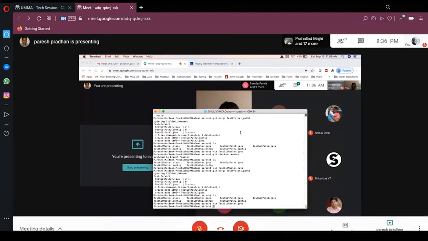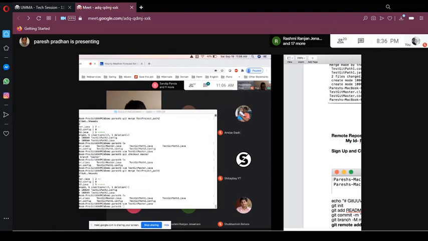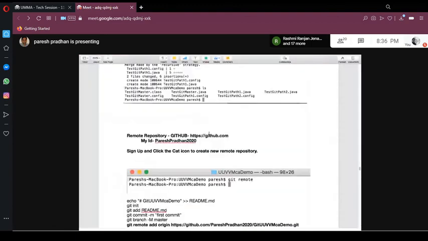So this is what I covered till now for the local repository. Now let's go to the remote repository. This GitHub is basically your hub, the center. People in India call Bangalore and Hyderabad the IT hubs. Similarly, GitHub is the center for all your files. This is your remote repository.